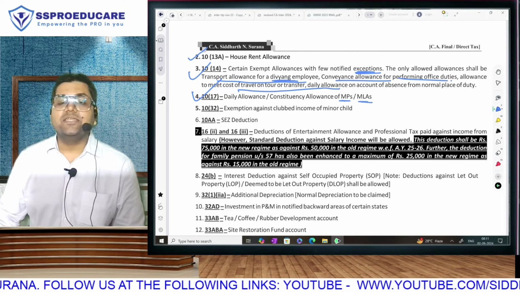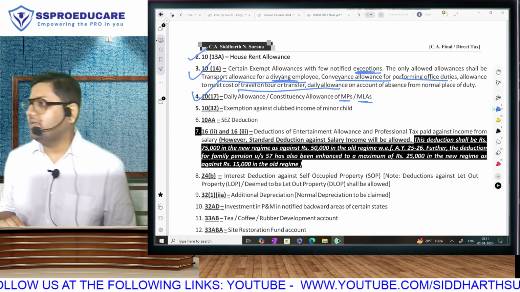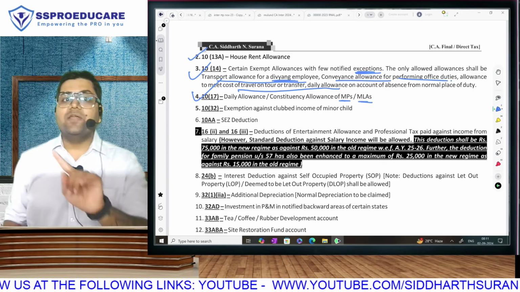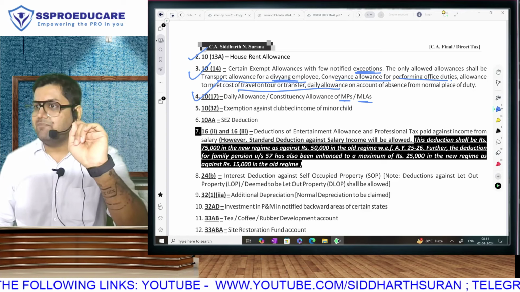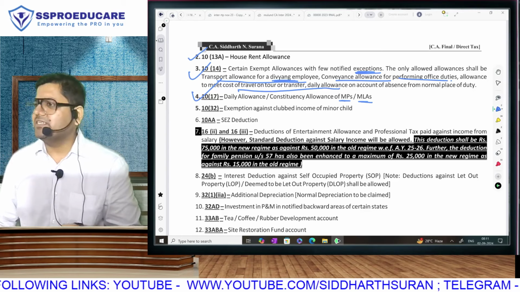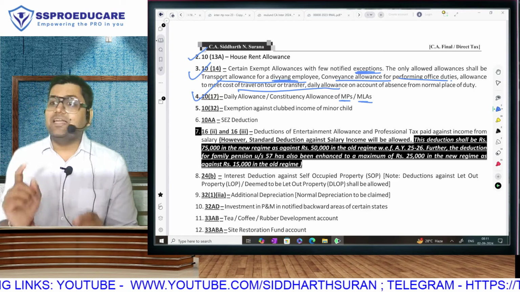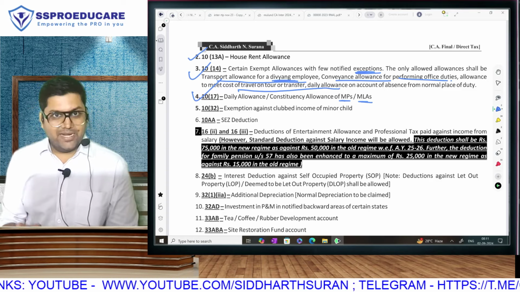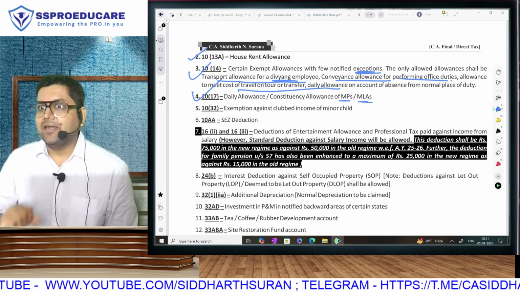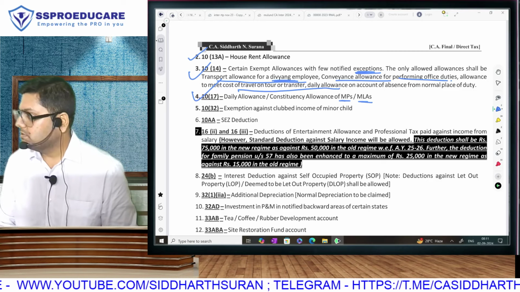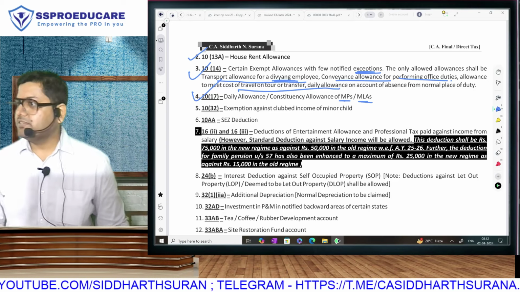These MPs and MLAs get money in the form of allowance. Which allowance? There are two allowances if you observe carefully: daily allowance and constituency allowance. When parliament is in session, all 543 MPs are attending the session in Delhi. Likewise, if the assembly is in session, they come to Mumbai, to the Vidhan Sabha. But MPs are elected from across the country and MLAs from across the state. They are away from home when the parliament or the assembly is in session. And whenever you are away from home, your day-to-day expense increases.